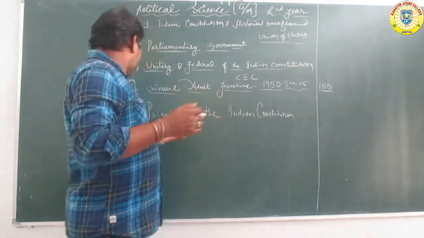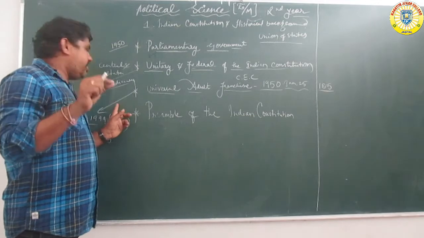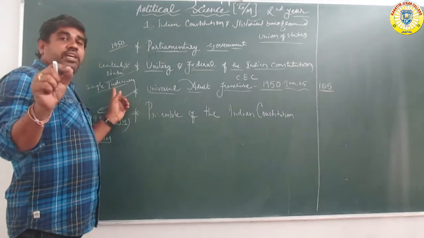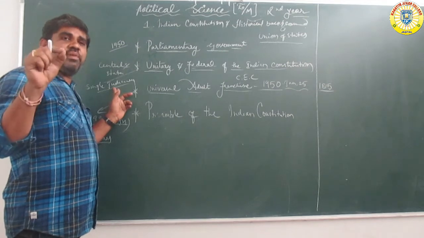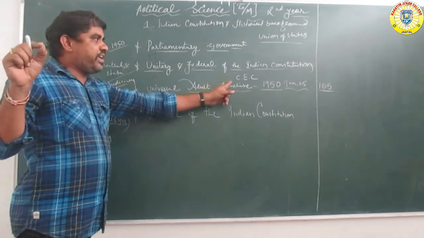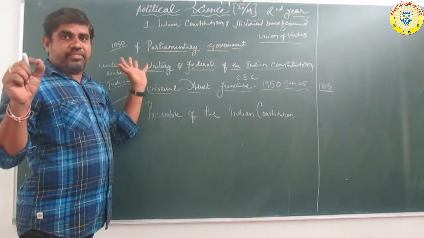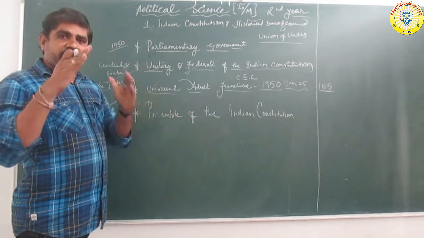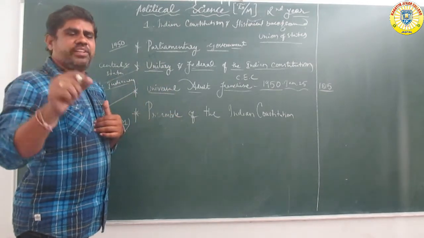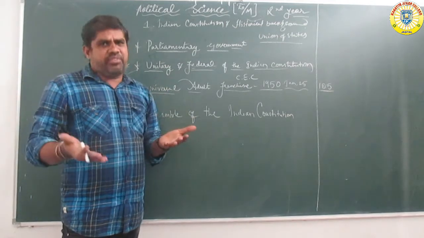The Indian Constitution has single citizenship, a single judiciary, and a single chief executive. All over India there is only one chief executive person, and in every state there is an election commissioner.